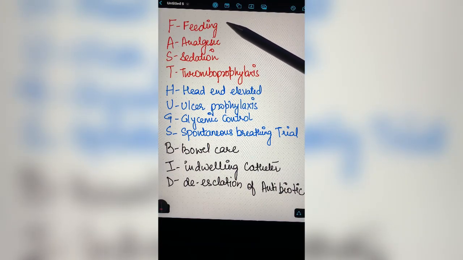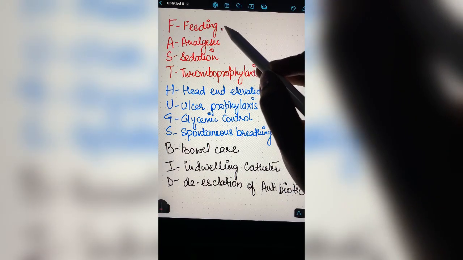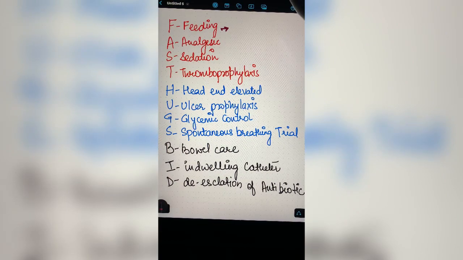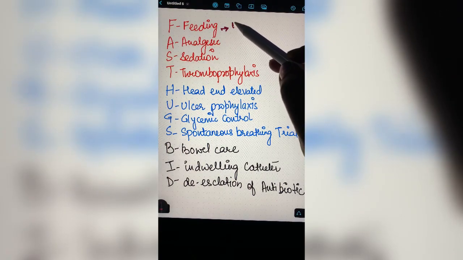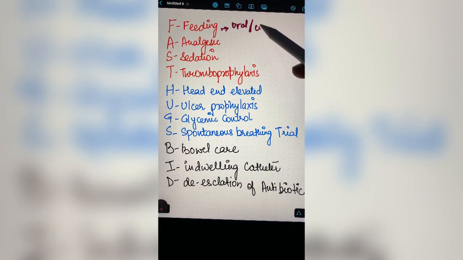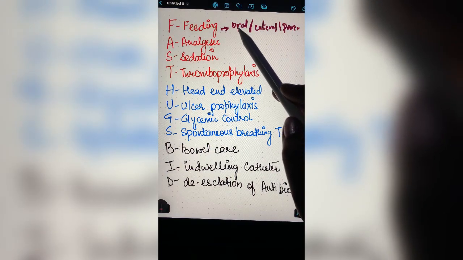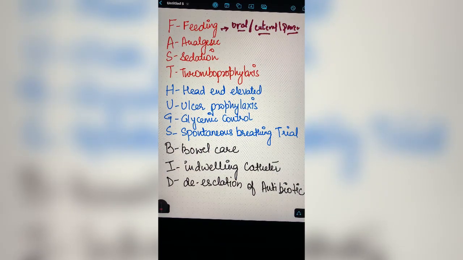So quickly we'll talk about F. Here the F stands for feeding. If we talk about the feeding of a patient who is on a ventilator, feeding can be oral, enteral, or parenteral nutrition. Of these three routes, if the patient is on a ventilator, you can give an NG tube feed to your patient, or we can go with a TPN feed also.